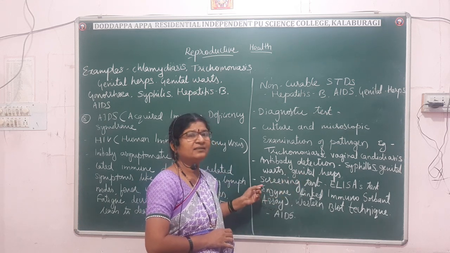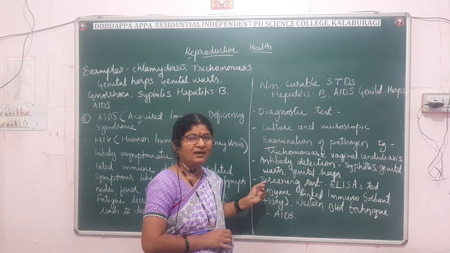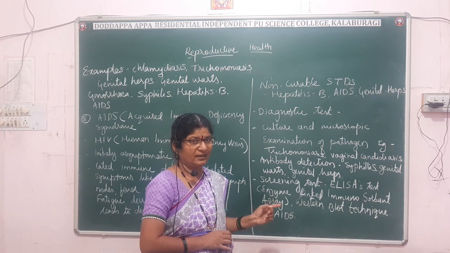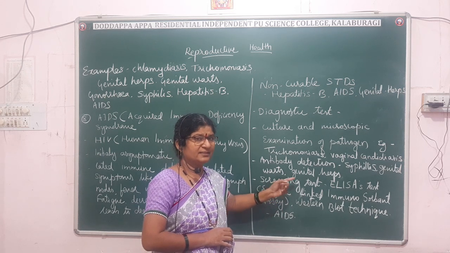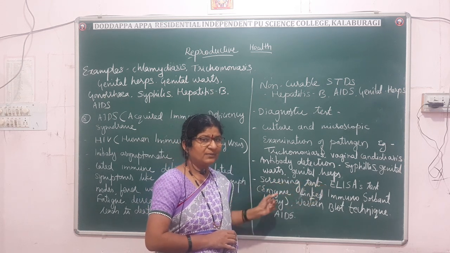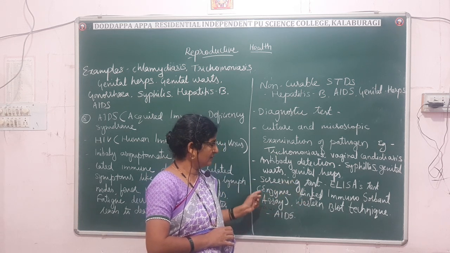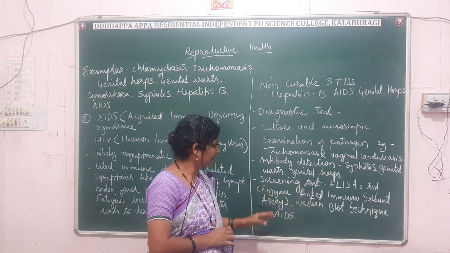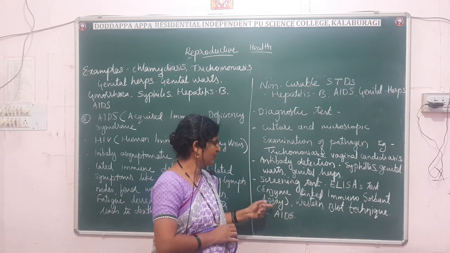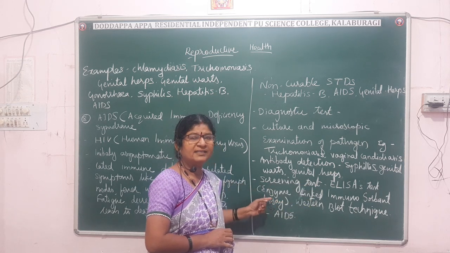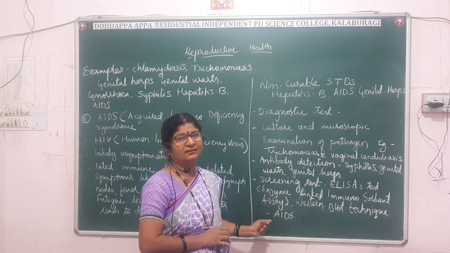And then the screening tests like ELISA and Western blot technique. ELISA stands for enzyme linked immunosorbent assay, and it is used mainly to test for AIDS.